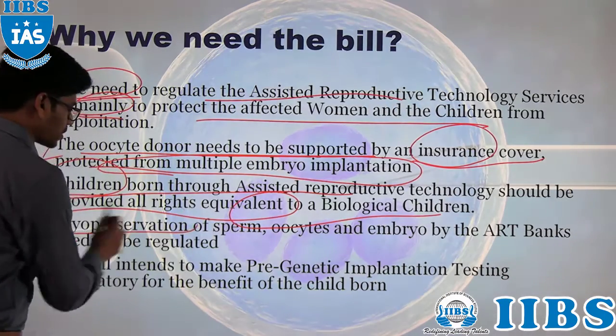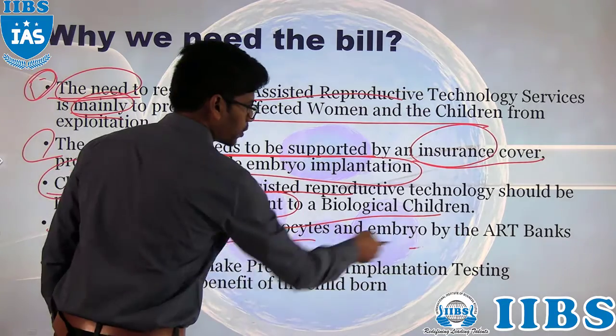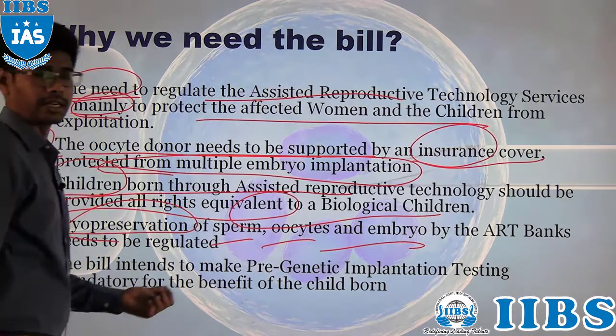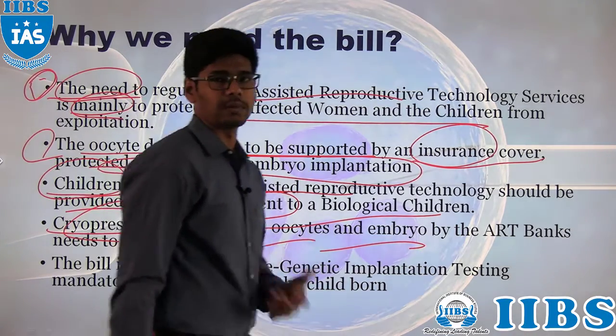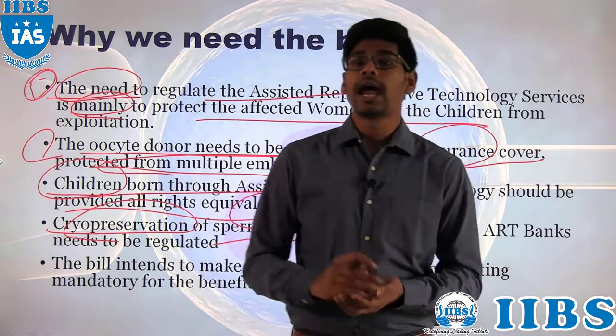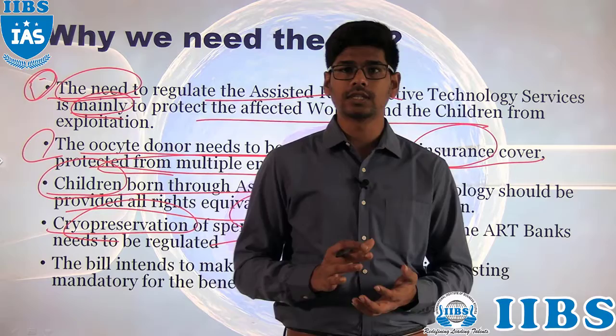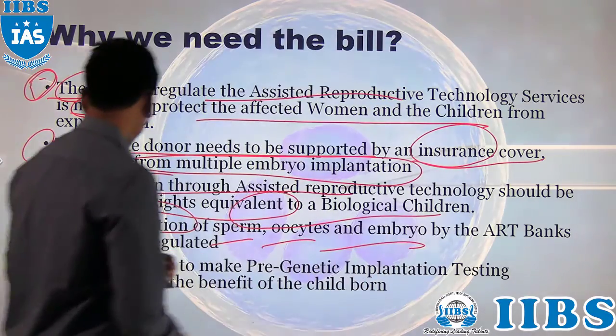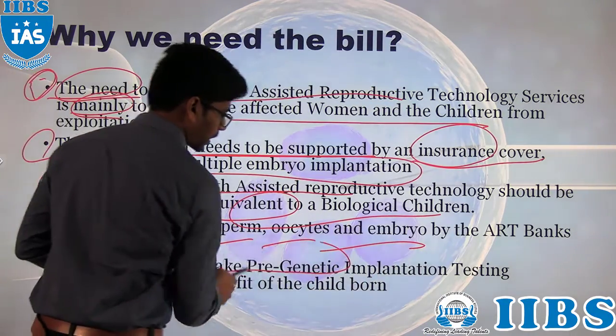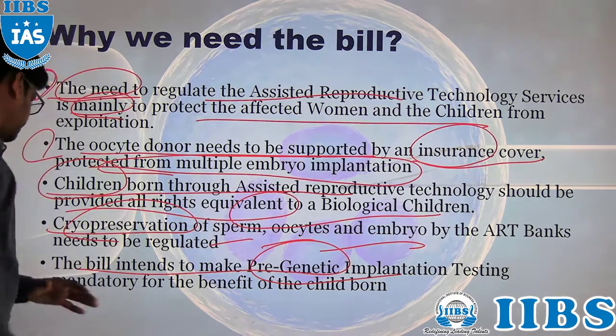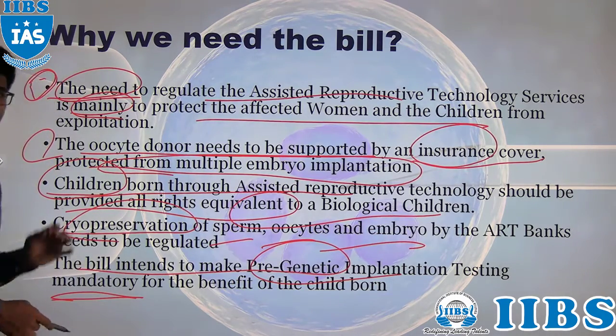And cryopreservation of sperm, oocyte and embryo by the ART banks needs to be regulated. So how the sperms, oocytes and embryos are being protected, and also a very important question about the privacy of the donors. So everything has to be regulated, and the bill intends to make pre-implantation genetic testing mandatory, right? So it is making everything mandatory.